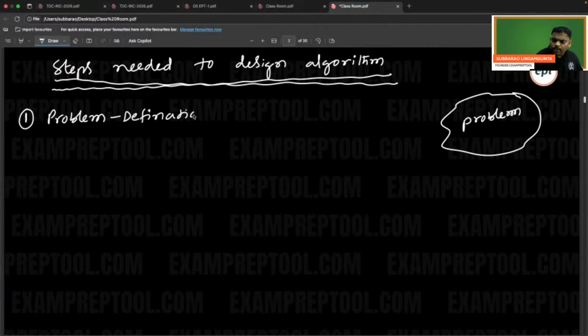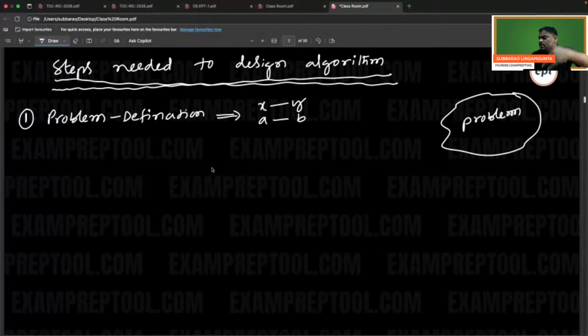When the first step is over, that means for this problem, if I give X as input, what is the output? Y. If I give A as input, what is the output? B. So for every input, you know what the actual output is. That is the meaning of understanding the problem.